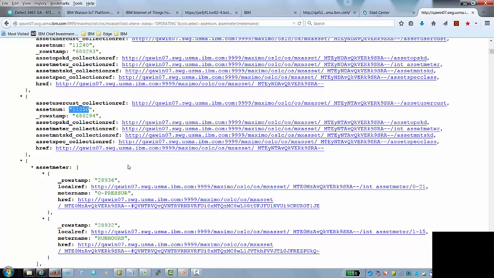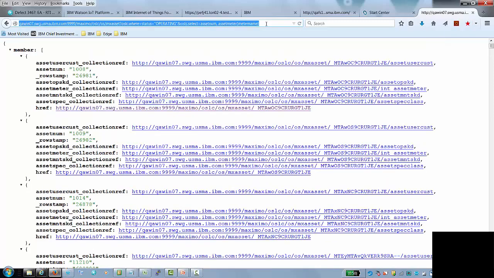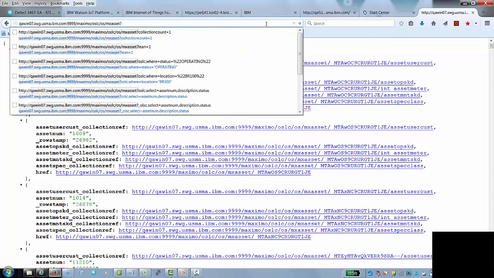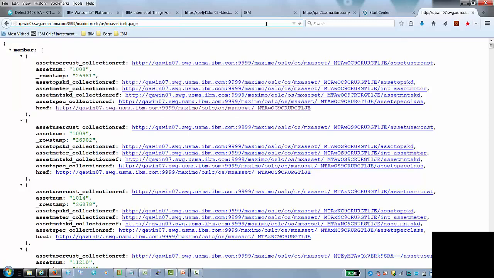So here's asset 11250. These are the URLs, and then you can see within 11250 it has 2 meters, hold pressure, and run hours. So again, using OSLC select, I'm going after individual columns. In this case, I'm going after columns from both the root object, the asset, I'm getting asset num, and now I'm pulling something from one of the child objects, asset meter. Let me jump back up. Another thing relative to the size of the collection and how much data you get, there's a parameter that basically lets you control the response in a paging format.